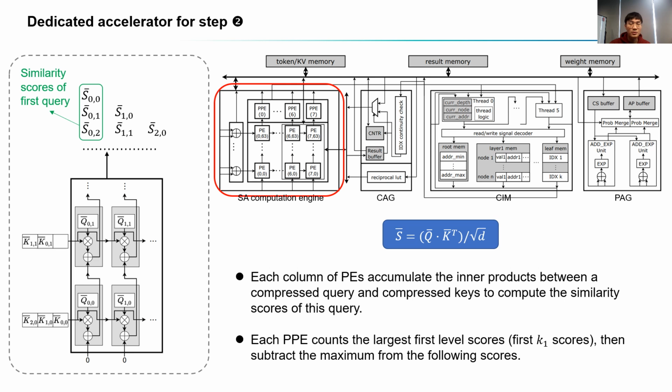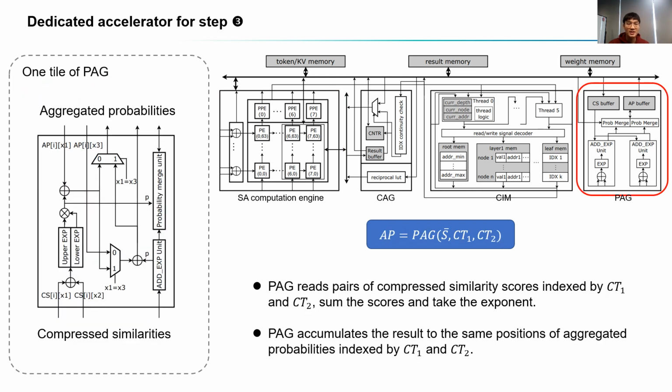This helps to control the value range of the sum of two levels of scores, making it convenient to implement the exponent operation with a lookup table in step 3. In step 3, the PAG executes the attention probability aggregation with hardware parallelism. Each tile iterates the CT1 and CT2 sequentially to aggregate one row of compressed similarity scores. Multiple tiles aggregate multiple rows in parallel.